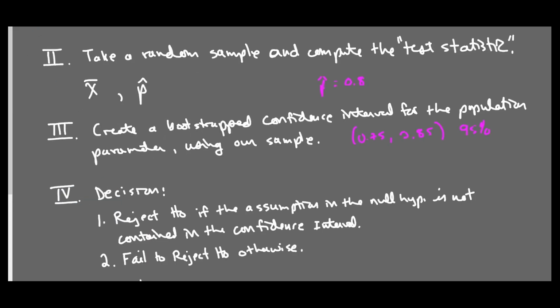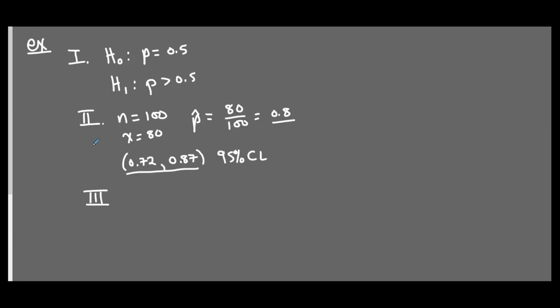What was part three? Oh, that was part three. So now part four is the decision. So since 0.5 is not in this interval, we're going to reject the null hypothesis because we're 95% sure that the population proportion is between 0.72 and 0.87.